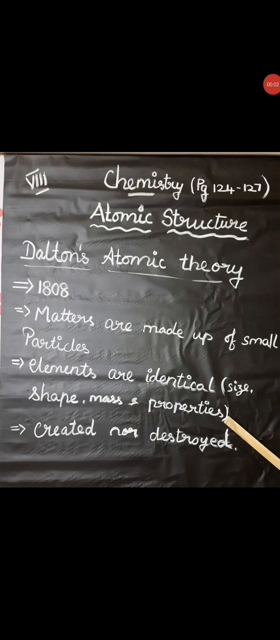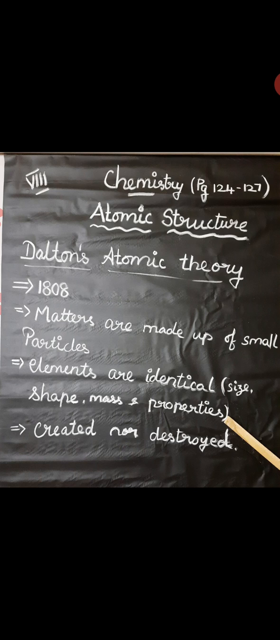Good morning, students. Today we are going to start a new lesson, that is atomic structure. First we will see a small introduction about the atomic structure. Every substance that is surrounding us is made up of a unique sum of the elements. So each and everything is made up of small elements.